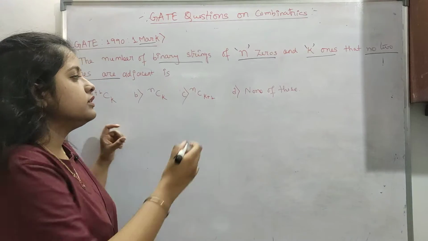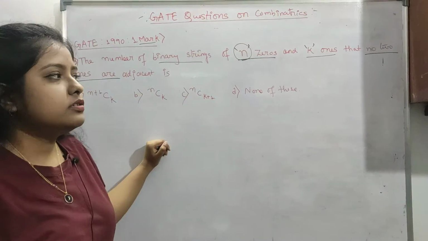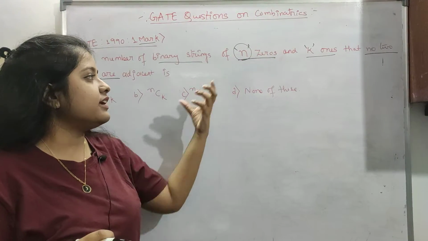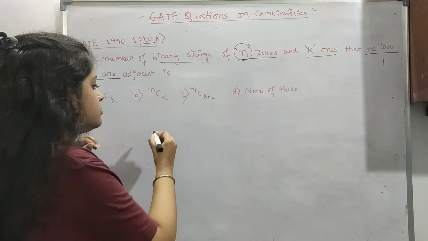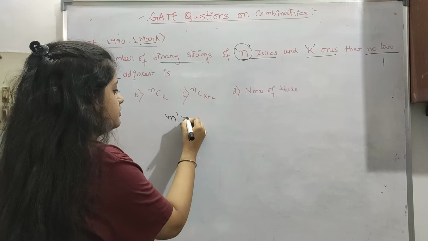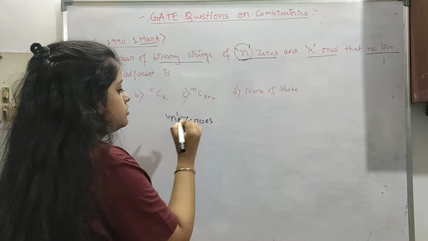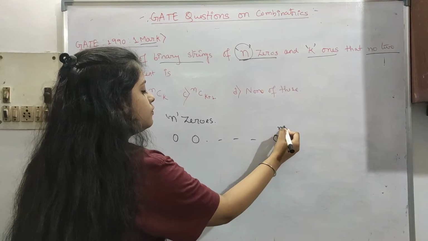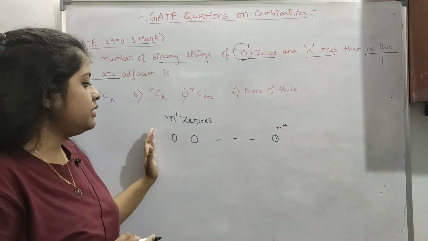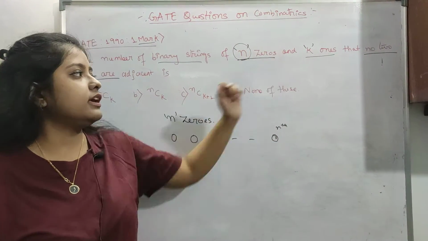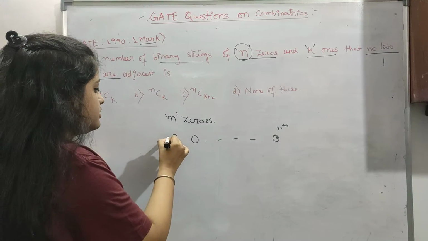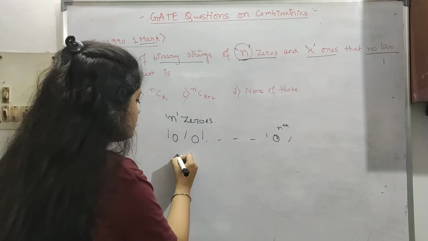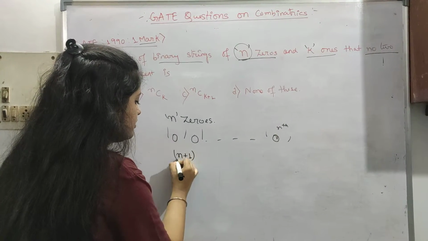So what we can do? There are n zeros present. Let's first arrange these n zeros in a row. So one 0 is put here, another 0 is put here, and like this the nth one will be put here. So how many positions are left for the k ones? This position, this position, this position, this and this. So a total of n plus 1 positions.